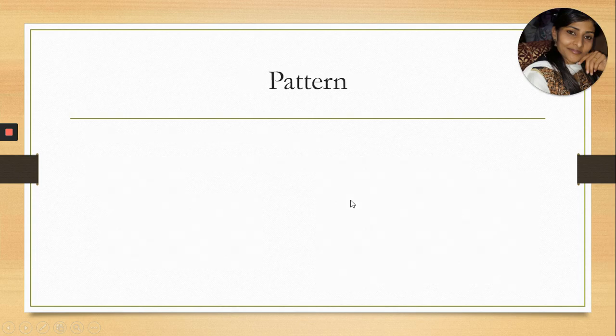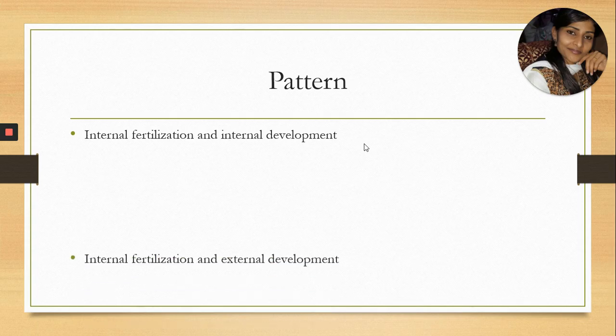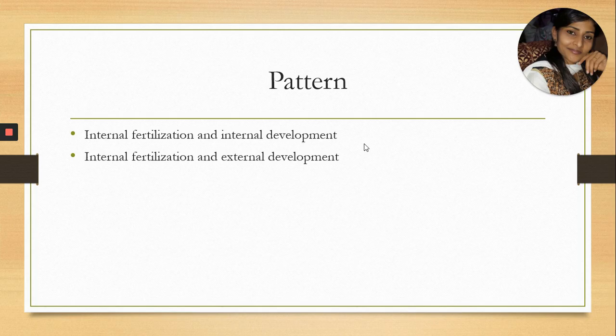Now, on the basis of fertilization, the development process is of several types. First one is internal fertilization and internal development. That is one of the patterns of reproduction in some of the organisms. Second one is internal fertilization and external development. And the third one is external fertilization and external development. We can understand these processes with the help of these examples.